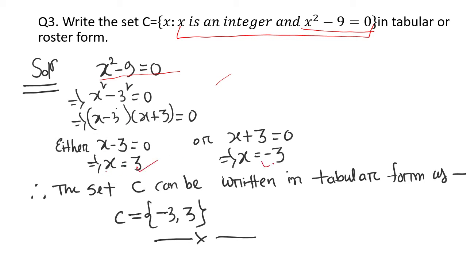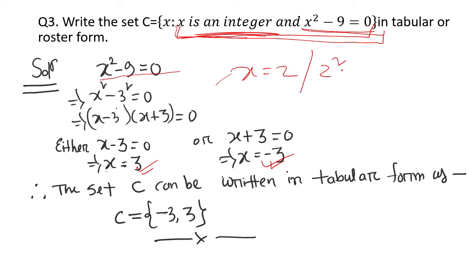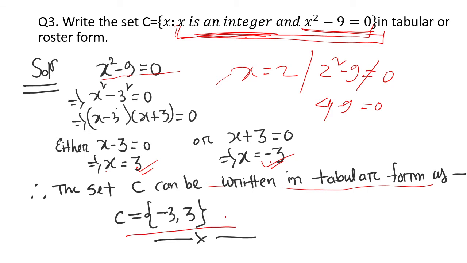X equal to 3, X equal to minus 3. See, X equal to 3 and X equal to minus 3 will satisfy this condition. At the same time, X equal to 3 and X equal to minus 3 are also integers. So the property is satisfied by them. But if you take any other X, suppose X equal to 2, this is an integer, but it will not satisfy this condition, because 2 square minus 9 does not equal 0. Why? Because 4 minus 9 is not equal to 0. So the set C can be written in roster form as C equal to minus 3 and 3.